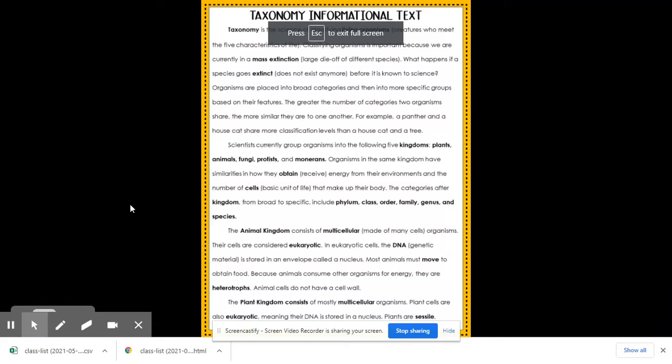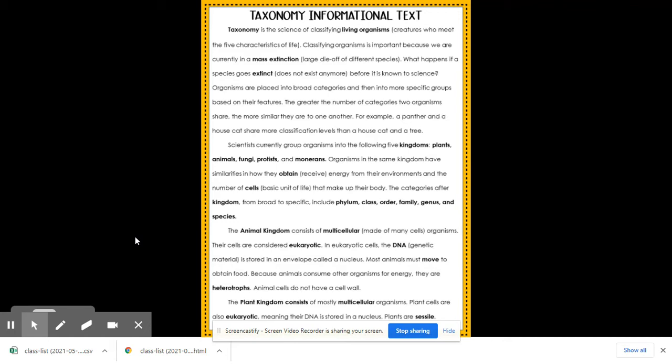Hi, everyone. If you follow along on your taxonomy informational text, I will kindly read to you some of these very big vocabulary words. Okay. And the goal is to remember it is a hard concept, but just to gain knowledge by the end of today and say, I feel a lot better than I did at the beginning of class. Okay.